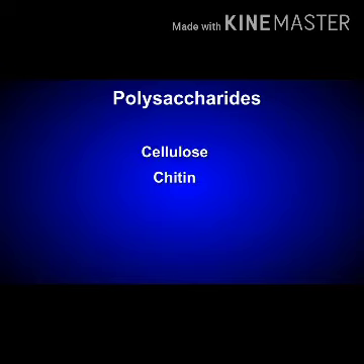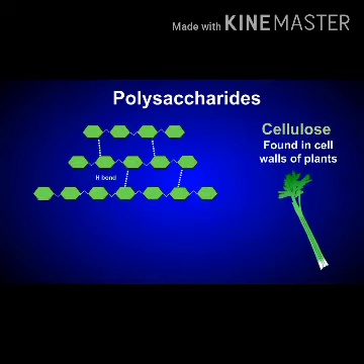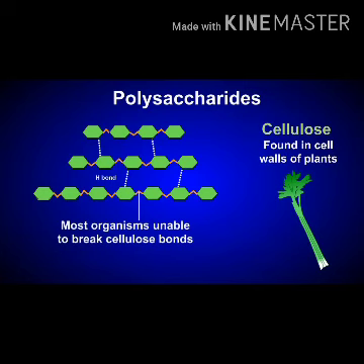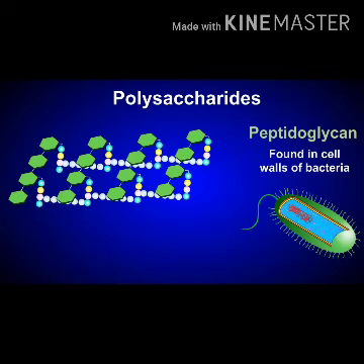Polysaccharides such as cellulose, chitin and peptidoglycan form the structural molecules in several other organisms. Cellulose is a polysaccharide present in the cell wall of plants, and it is absent in animal cells. Chitin is a polysaccharide present in the exoskeleton of insects and other crustaceans. Peptidoglycan is a polysaccharide found in the cell wall of bacteria.